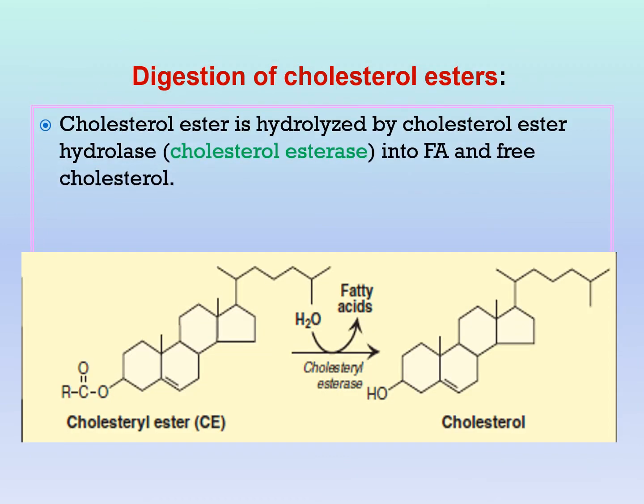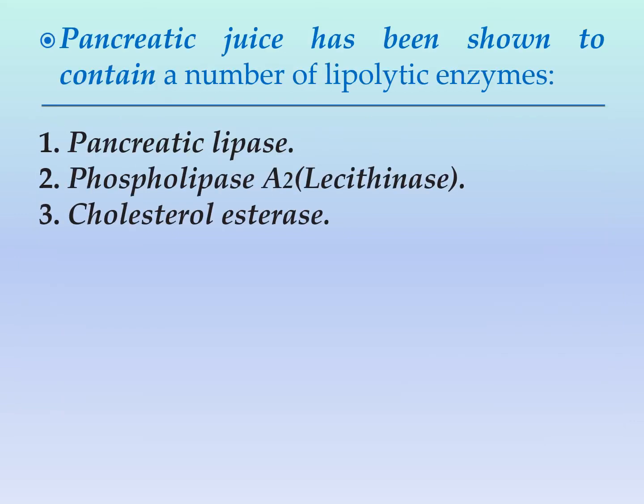And now, digestion of cholesterol esters. What's cholesterol ester? Cholesterol ester is a cholesterol bound with a fatty acid. This cholesterol ester is acted upon by an enzyme called cholesterol esterase or cholesterol ester hydrolase, which adds a molecule of water, releasing fatty acid and cholesterol. So this cholesterol ester hydrolase hydrolyzed the cholesterol ester into cholesterol and fatty acid. So now we have finished digestion.